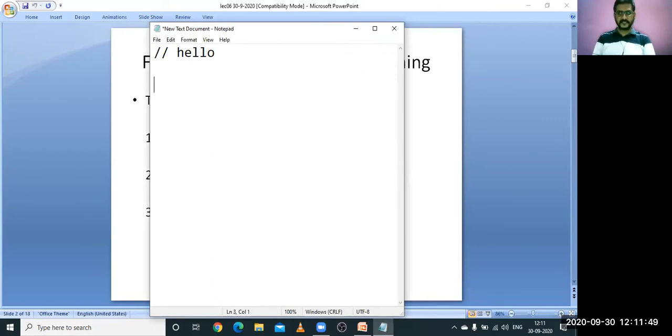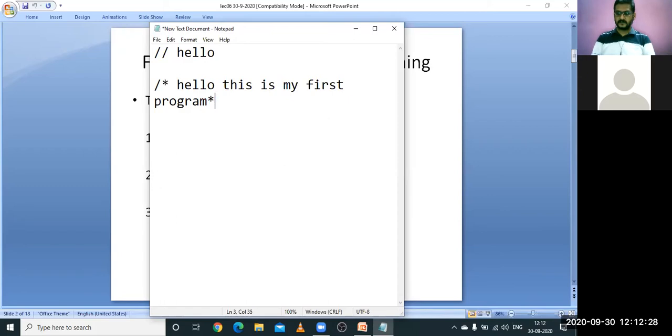Now let us go to the second aspect, that is multi-line comments. These are comment lines where you can include more than one line as a comment. It is a brief description about what you are going to do. For that, you have to press forward slash followed by an asterisk. Hello, this is my first program. Are you able to view this? Yes, sir. Okay. So this is what the multi-line comment means.